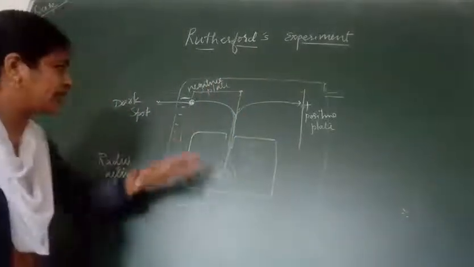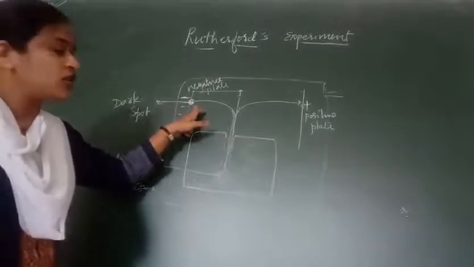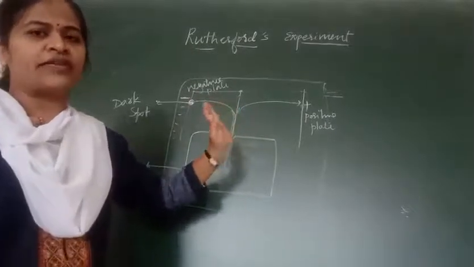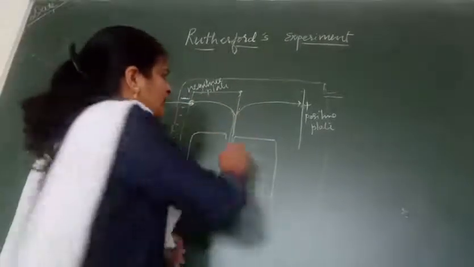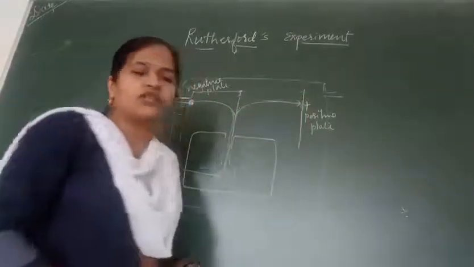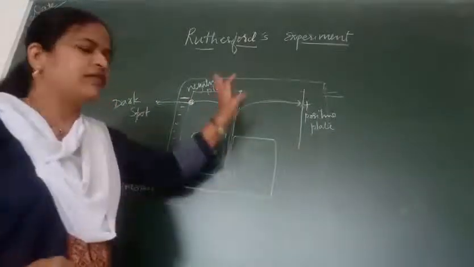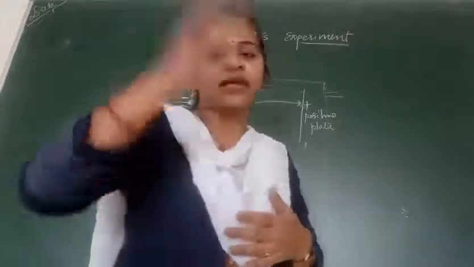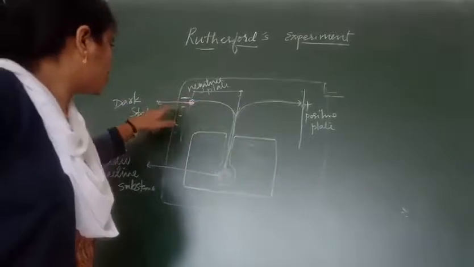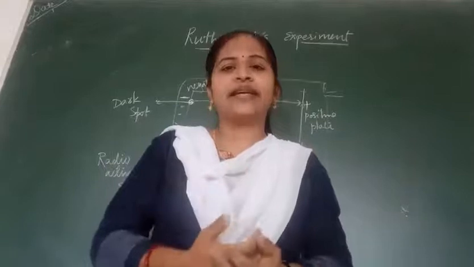It has been noticed that those particles which are bending towards the negative plate were bent very slightly, that is, the angle formed was very small. But those particles which are moving towards the positive plate were making a higher angle. They were deviated more, and the one without any deviation moved fast. The particle pointing towards the negative plate was an alpha particle, which was a little bit heavier.